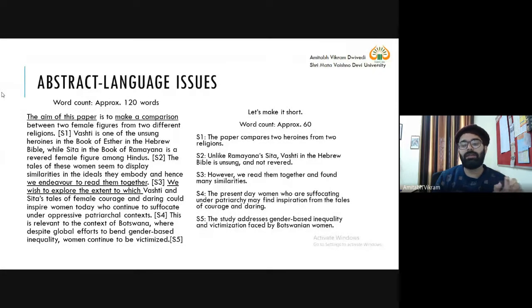I have revised the first sentence. So if you count sentence 1 and the words that are used in it, you will find that they are many. They are violating the economy principle. They are violating the principle of minimax. What is minimax? Minimax means to say or to write minimal and to mean maximum.